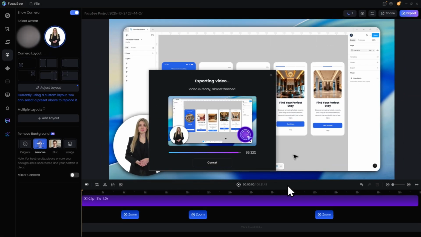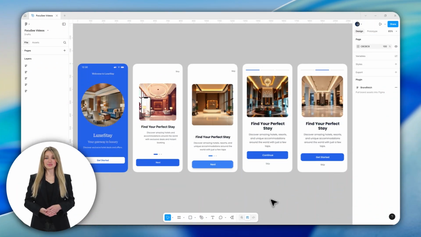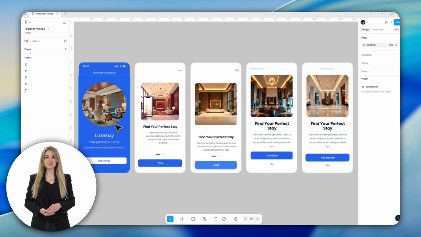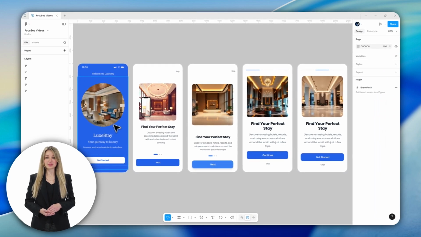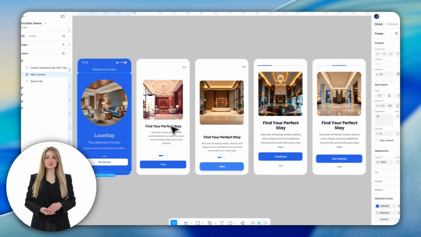The AI Avatar Generator is built for everyone: creators, educators, marketers, and businesses. Whether you're explaining a new feature, training a team, or launching a product, your avatar delivers your message with clarity and confidence. You stay behind the scenes, while your brand stays front and center.